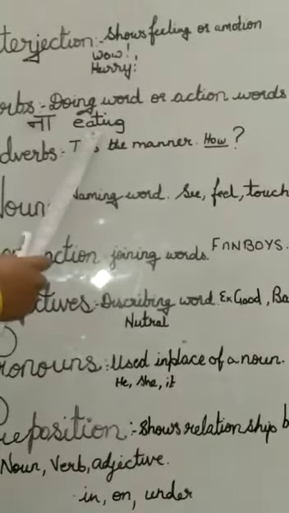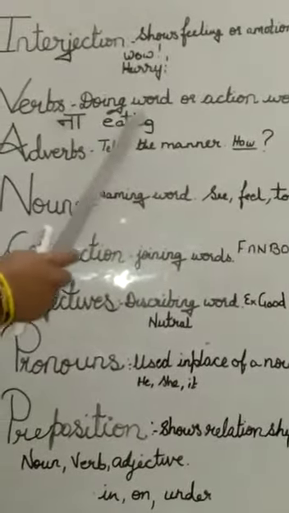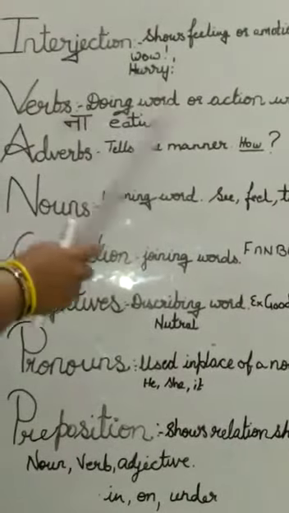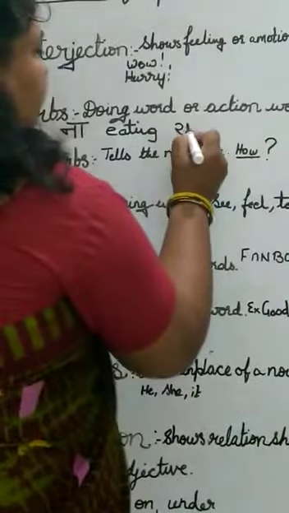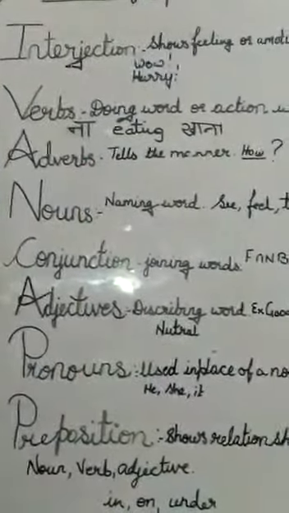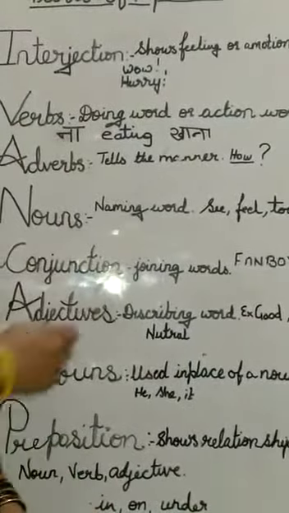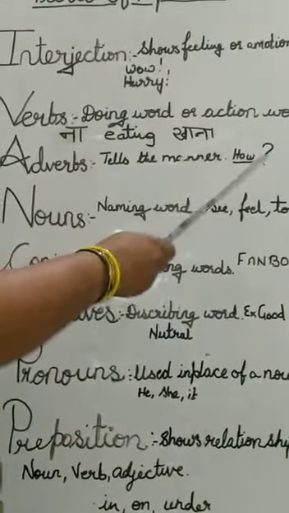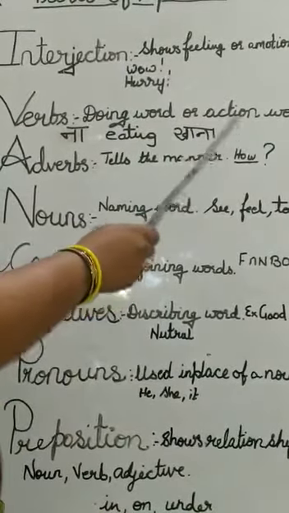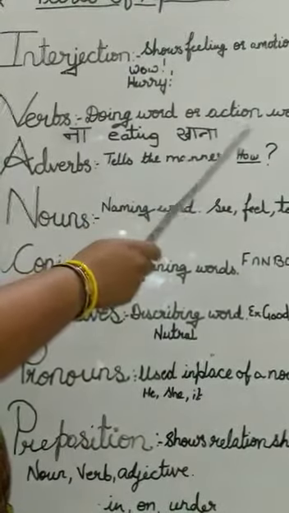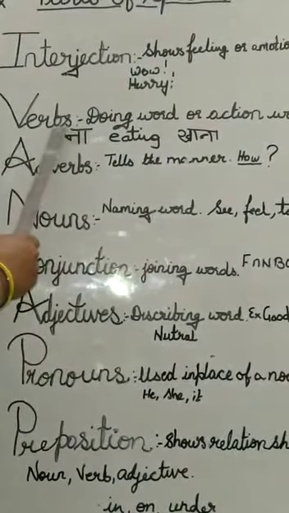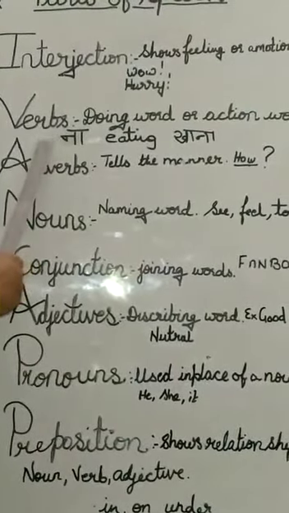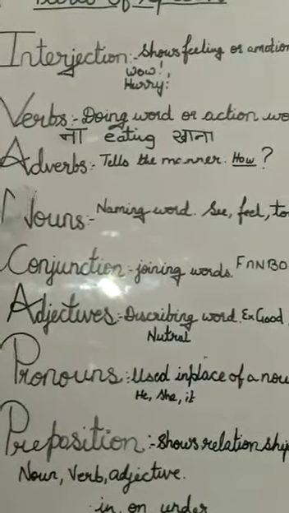For example, eating, khana, that's a doing word. I'll give you some more examples like sona, sleeping, nahana. All the words that are having na in it, if you see it in the sentence and translate the word, that's a verb.